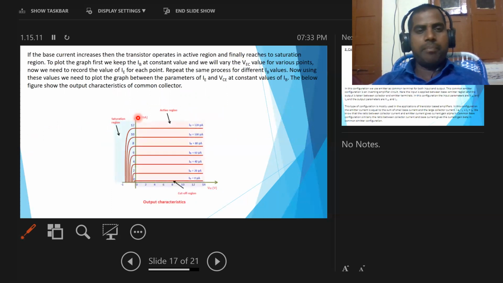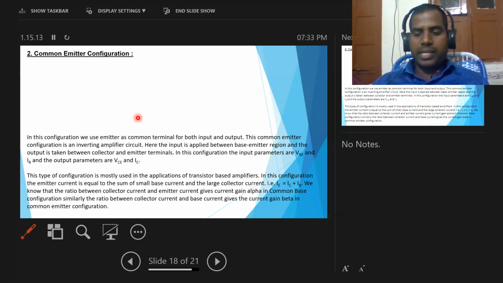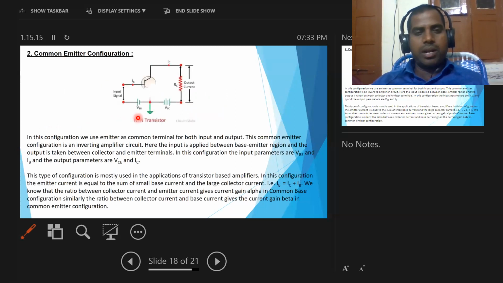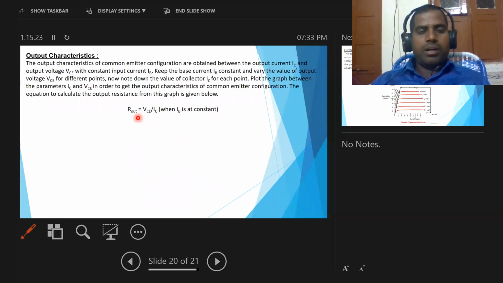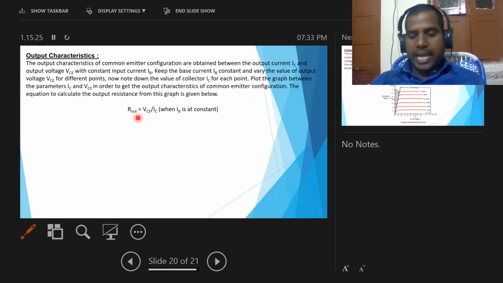At the same time, for the common emitter configuration: the circuit diagram, how it works, and the input and output characteristics.